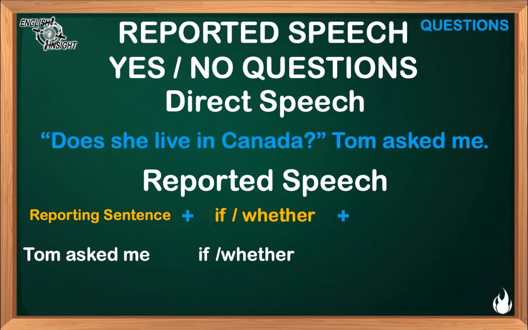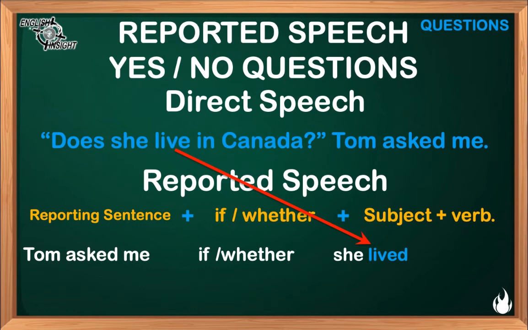And the last element, we use the subject followed by the verb. In this case, she, and the verb lived transforms into simple past so as to fulfill the purposes of reported speech, and the rest of the sentence, in Canada. And the final sentence says, Tom asked me if she lived in Canada, or Tom asked me whether she lived in Canada.